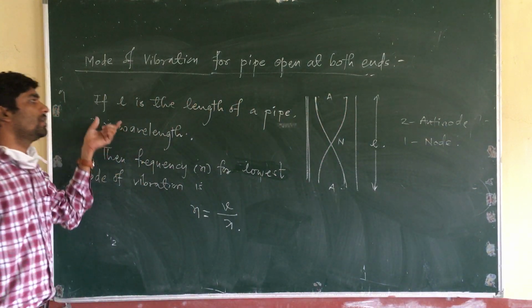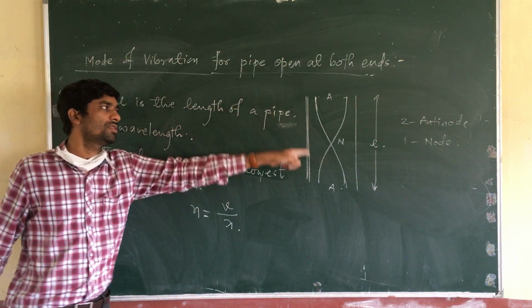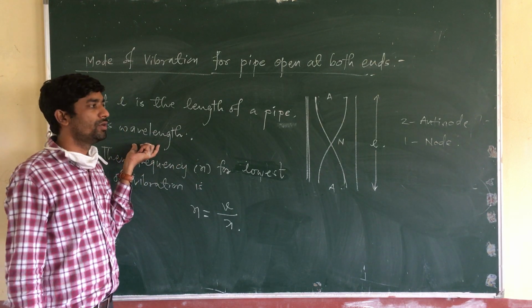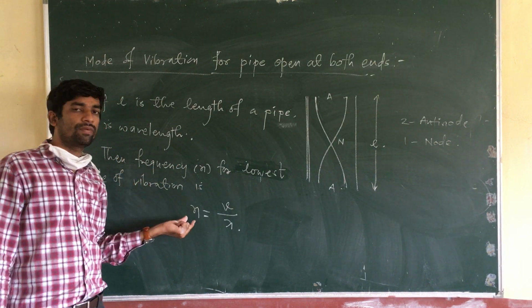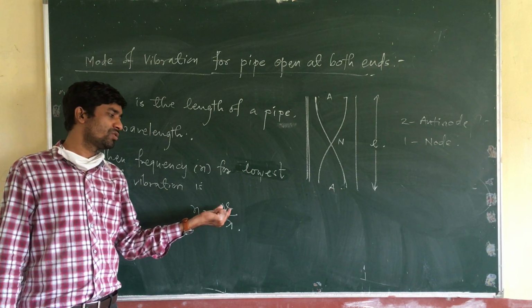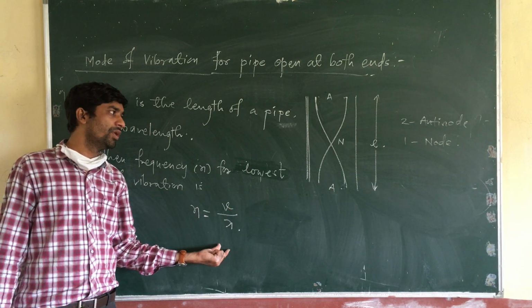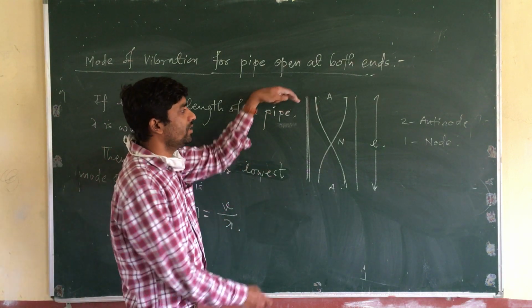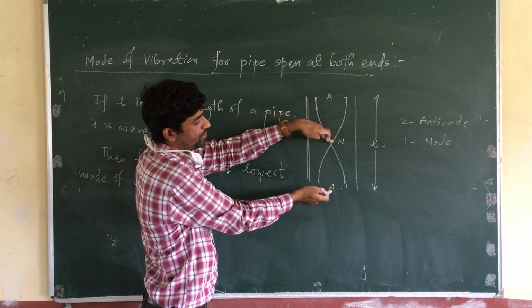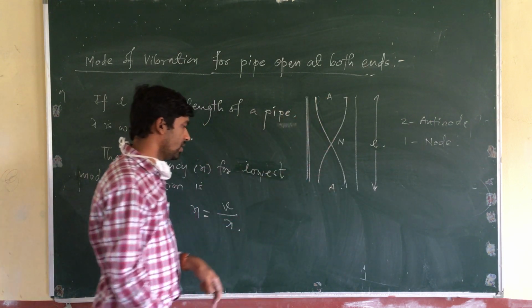If L is the length of the pipe, and the wavelength is denoted by lambda, then the frequency for the lowest mode of vibration is given by frequency equals velocity divided by wavelength. Here, each distance is lambda by 4.